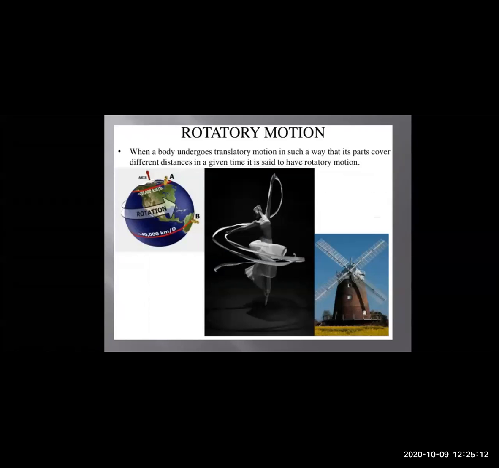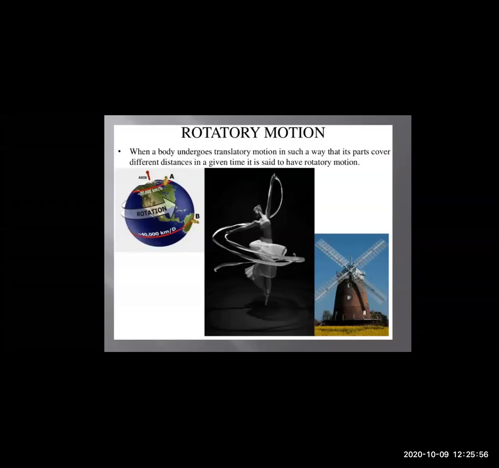Then what is rotatory movement? When the body undergoes translated motion in such a way that the parts cover different distances in a given time, it is said to be rotatory motion. Now here you can see that the globe is moving, the earth is moving around itself, so you are getting day and night. Even you can see the girl dancing there. She also is moving in a rotatory motion, but the distance covered while dancing is different.